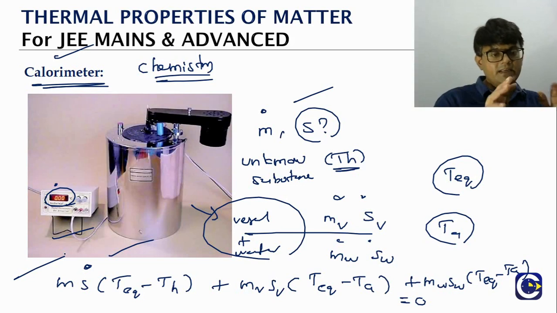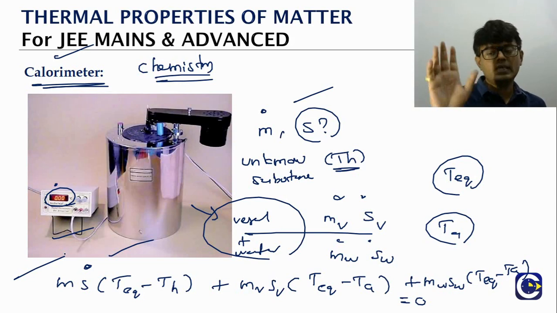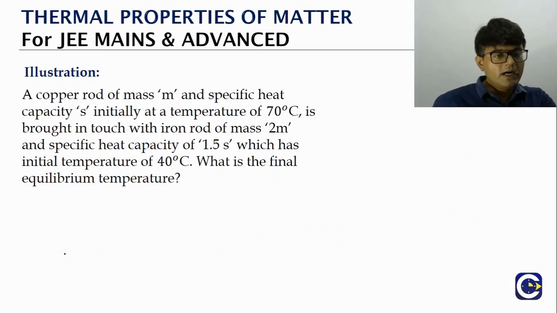But here for us, what is the calorimeter's use? To find the specific heat capacity of the unknown substance, which we will get by using this equation. Okay. Now we will see one sample question. This is based on the principle of calorimetry.